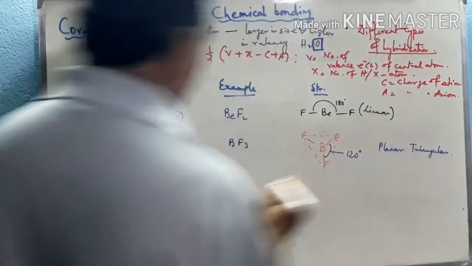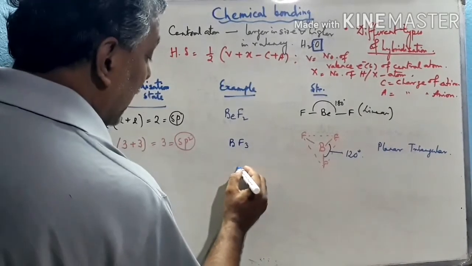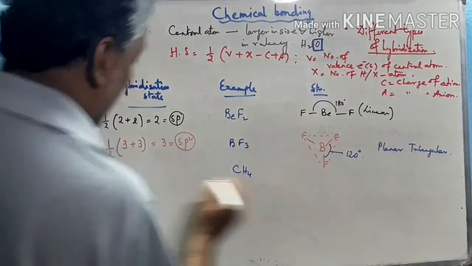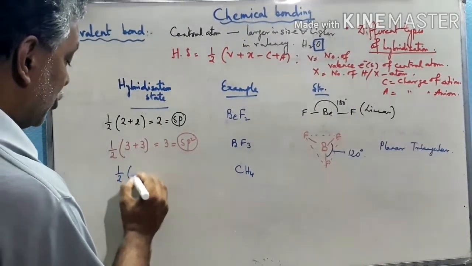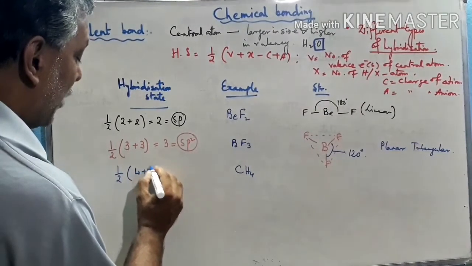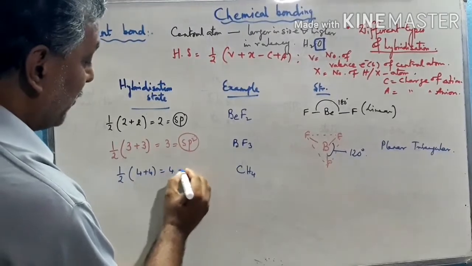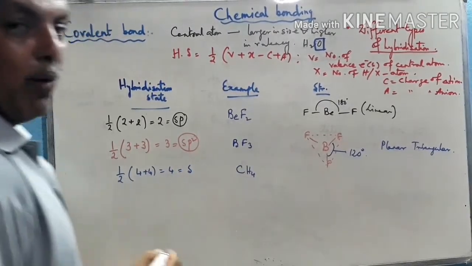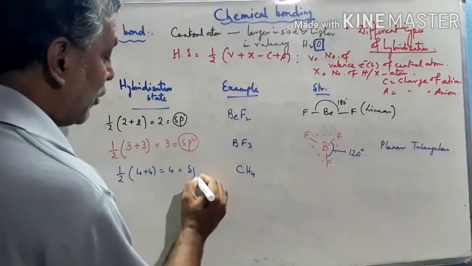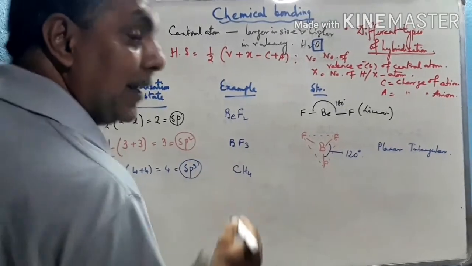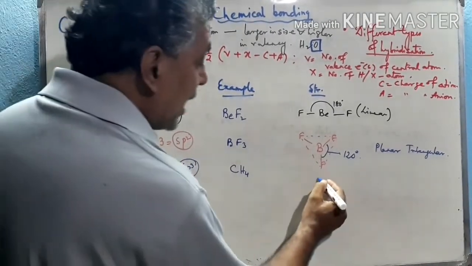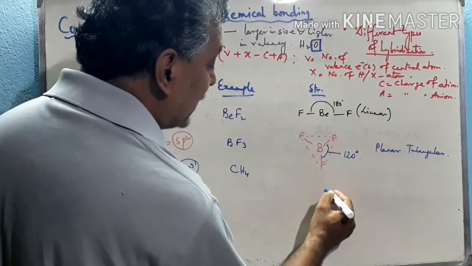Third is CH4, methane. Here the central atom is carbon. So we have 4 plus 4, as carbon is an element of group 14, so this will be 4. For the hybridization state, 1 s and 3 p orbitals are required. Hence the hybridization state is sp3. Therefore, the structure of methane will be tetrahedral.